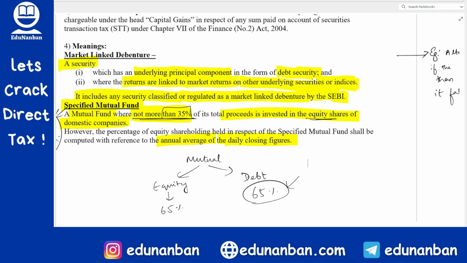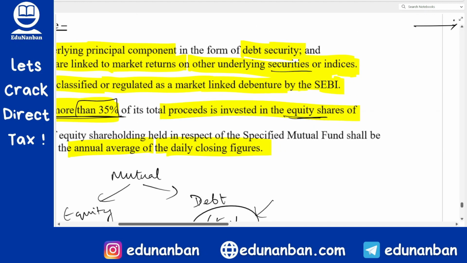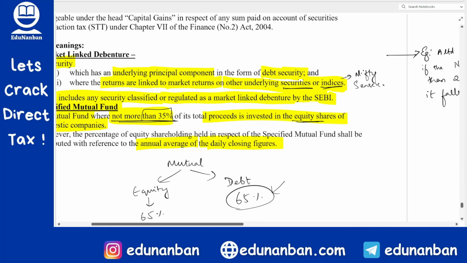It will depend on market condition. Market condition means any other security in the market or indices. Indices means what? Example, Nifty or Sensex. All these are indices. Also, if SEBI is telling that a security is a market linked debenture, then you should also consider it as a market linked debenture.